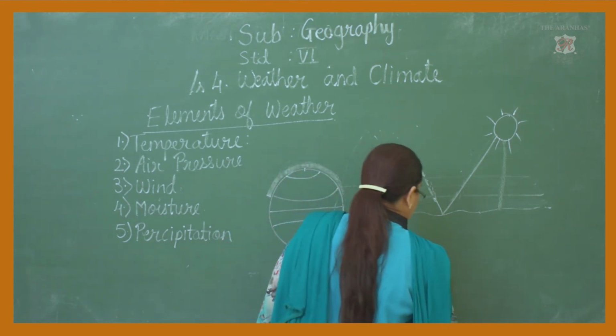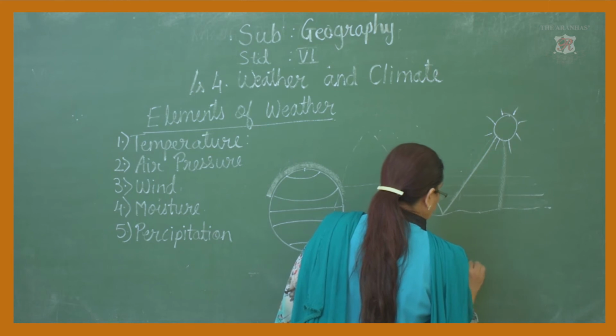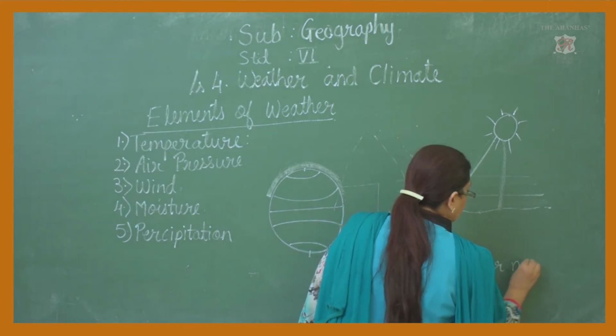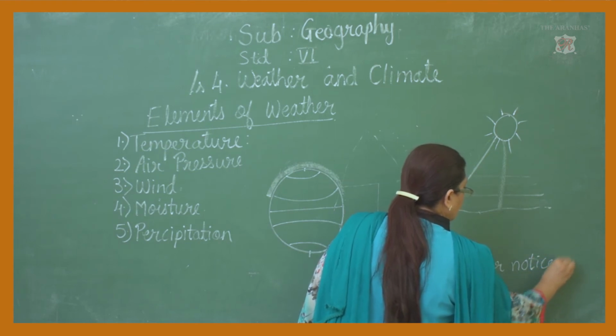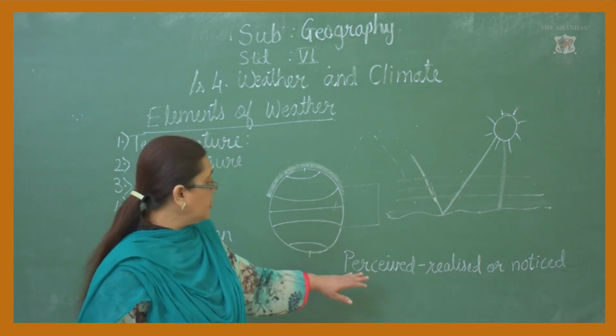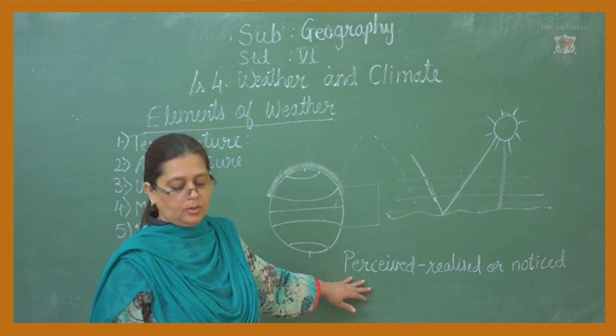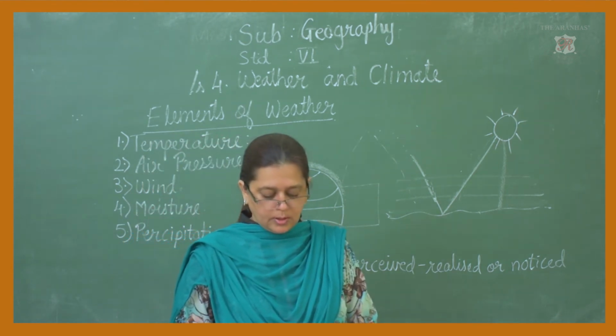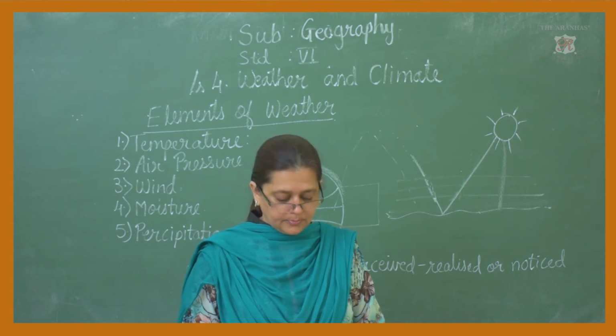Perceived means what? Realized or noticed. Yes? It is not noticed so easily.